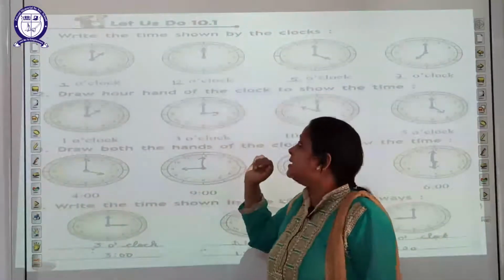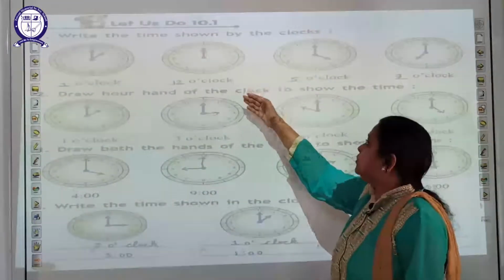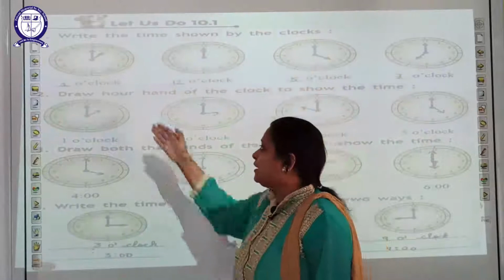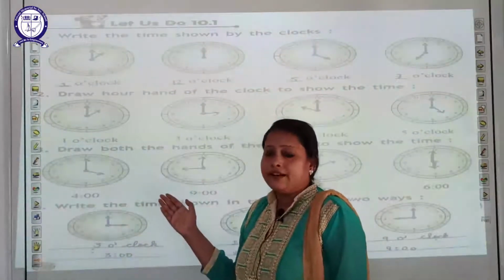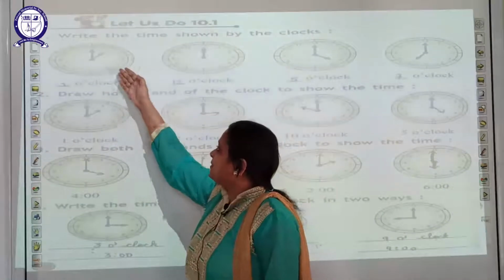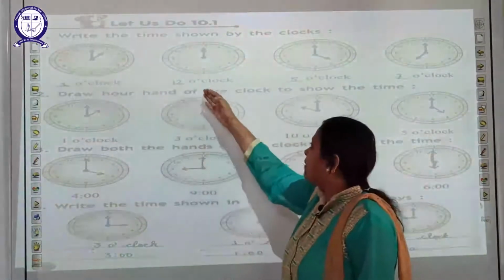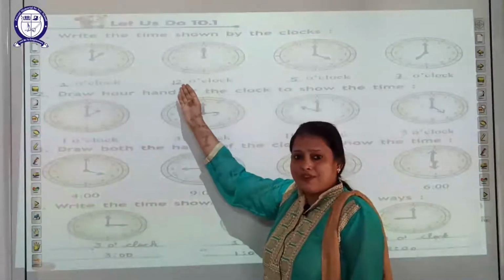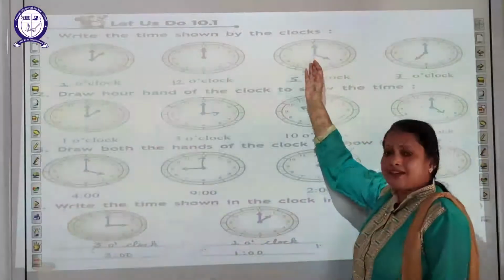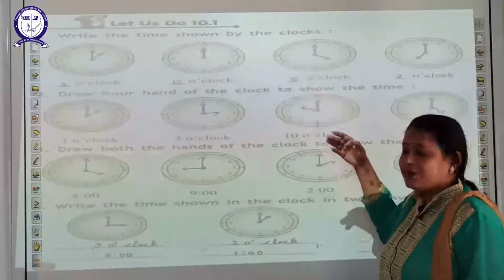Let us do exercise 10.1. Write the time shown by the clock. Here some clocks are given. Read the time and write. Look at the time. The hour hand is at 1, so it is 1 o'clock. The hour hand is at 5 and the minute hand is at 12. It shows a full hour, 5 o'clock.